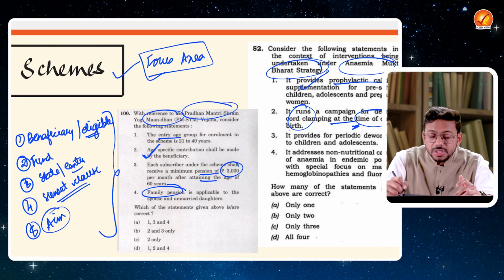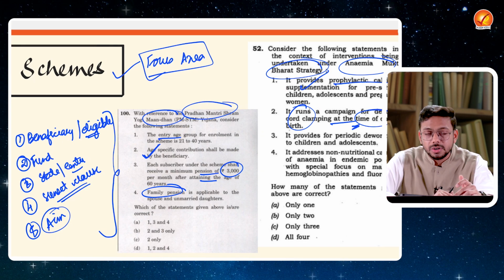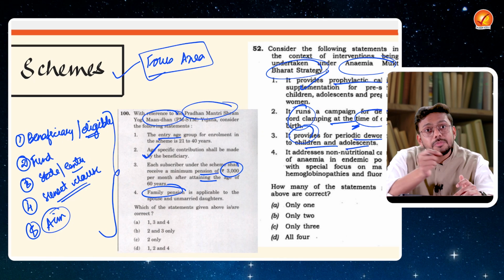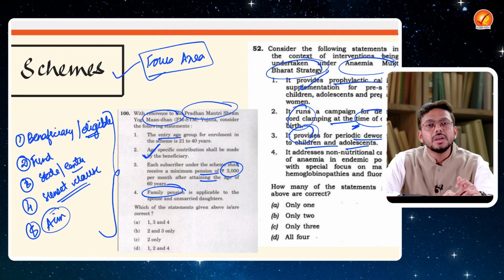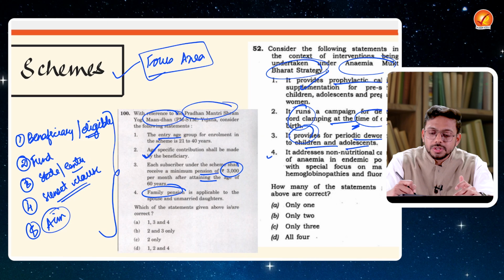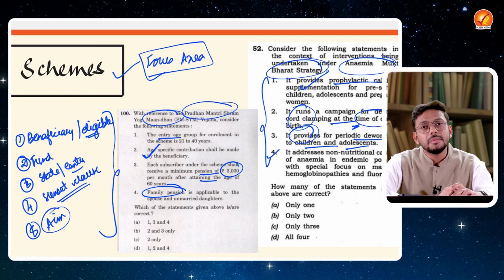What is the importance of this particular thing, and does it run the campaign or not? Does it provide periodic deworming to the children and the adolescents? Is this a provision or not? So you have to understand the provisions. Who are the beneficiaries? Who is eligible? All those things you have to read when you are reading a particular scheme.